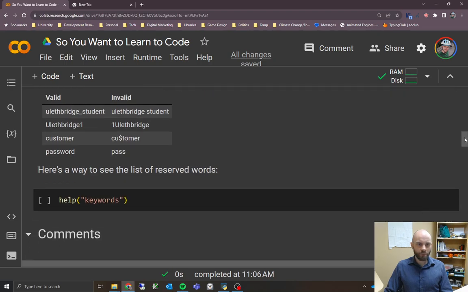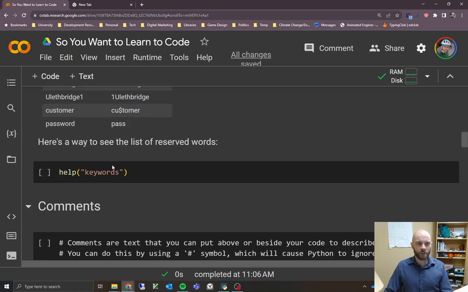The last example here might seem a bit confusing because it's like, so why is password okay, but pass isn't? That's because pass is a reserved word. Say you're trying to store a user's password, and you say, okay, I'm just going to shorten that to pass equals whatever the password is, and you get an error message. Well, what's going on there?